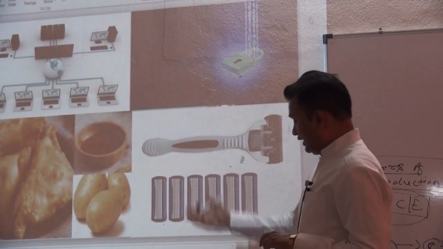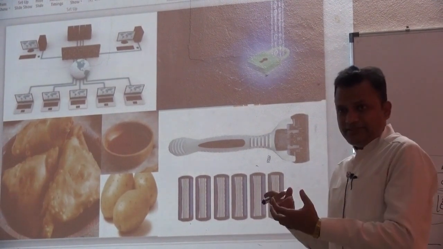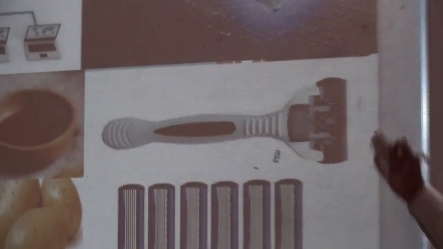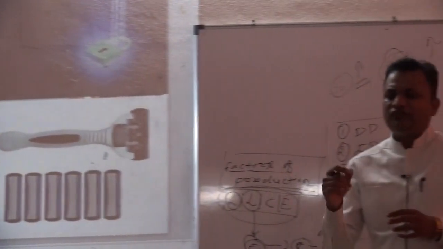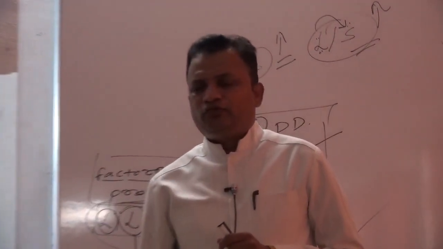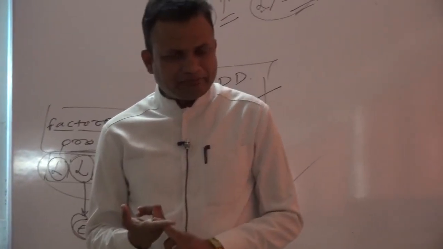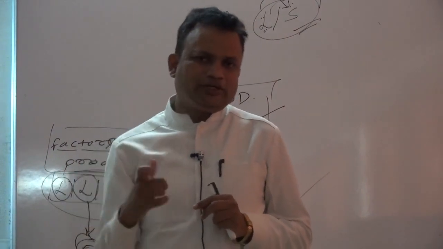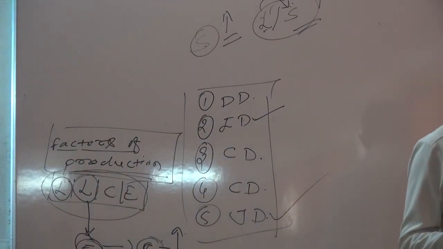Besides that, here we have samosa and sauce, jointly demanded. Another example is the blade and Gillette handle, which are required together. So these products are jointly demanded. If I want to take one cup of tea, for the preparation of tea, we know that milk is required, tea powder is required, sugar is required. So these products are jointly demanded to satisfy a single want. Such demand is considered as a joint demand or complementary demand.